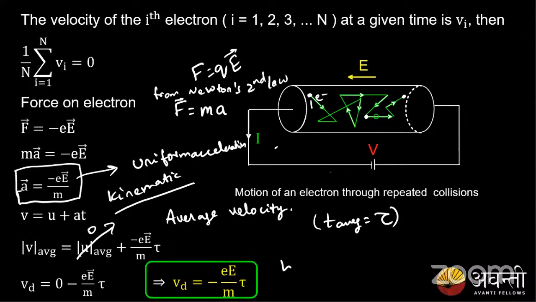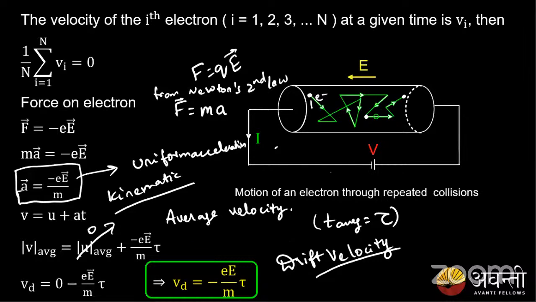As I said earlier, drifting means the motion of these electrons is called drift of electrons. The velocity with which my electron moves inside a conductor is called the drift velocity of that electron. The drift velocity is given by the expression Vd equals minus eE by m times tau. So this is the expression for drift velocity. Any doubts in this, guys? Hope everyone has got this drift velocity.